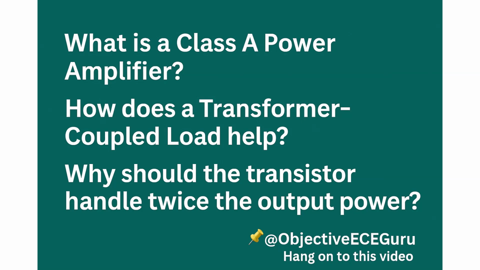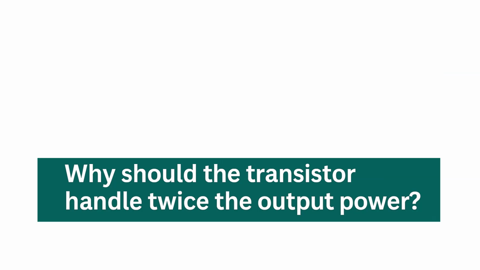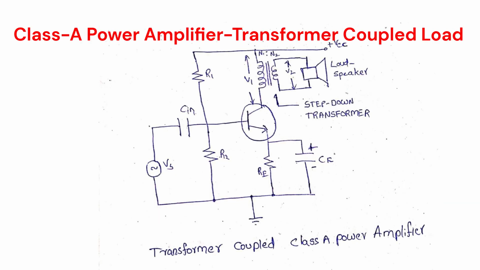Now we are going to discuss why should the transistor handle twice the output power. In a transformer coupled class A power amplifier, the maximum efficiency is 50%, which means output gets only 50% of input power, while the remaining 50% of input power is dissipated as heat at the transistor.